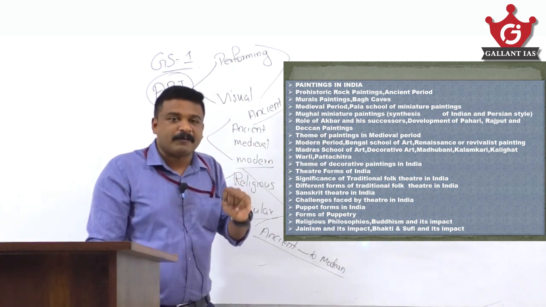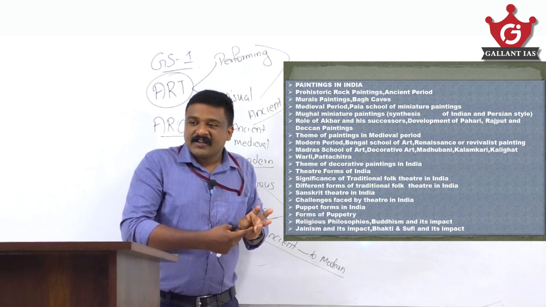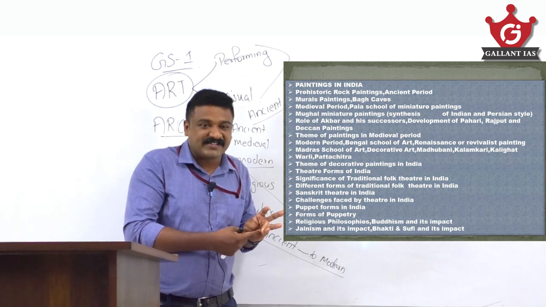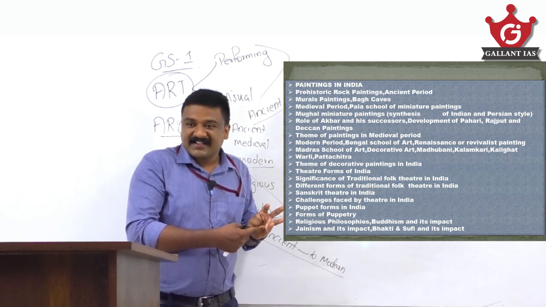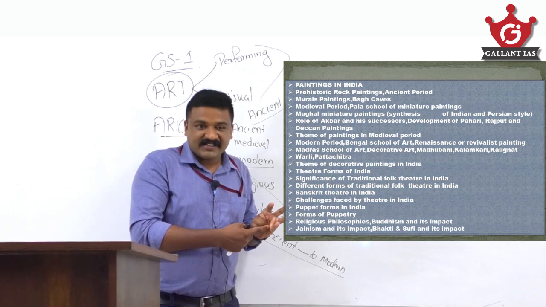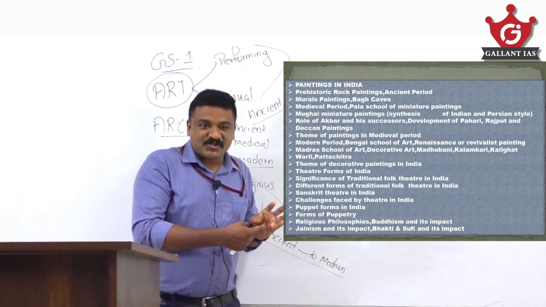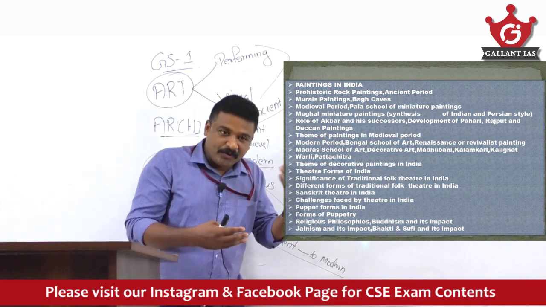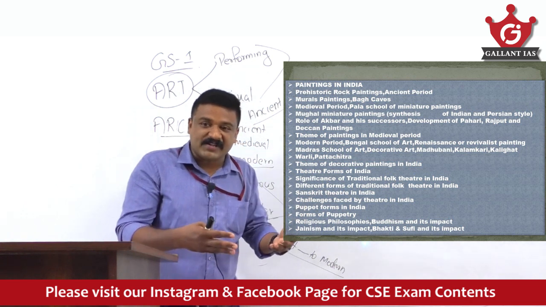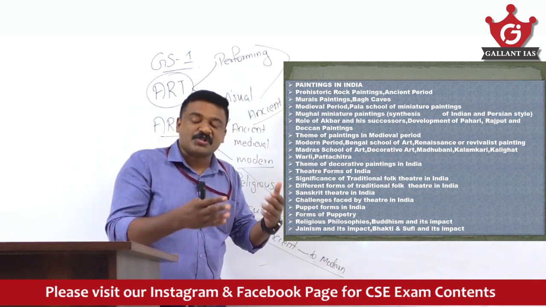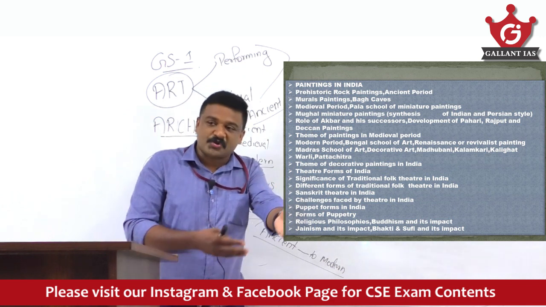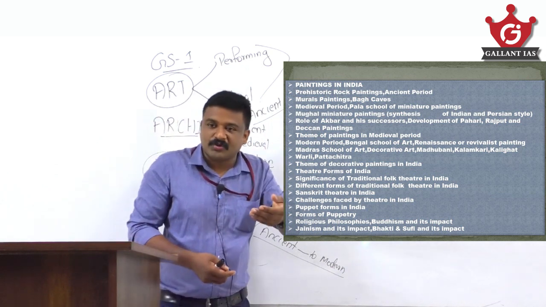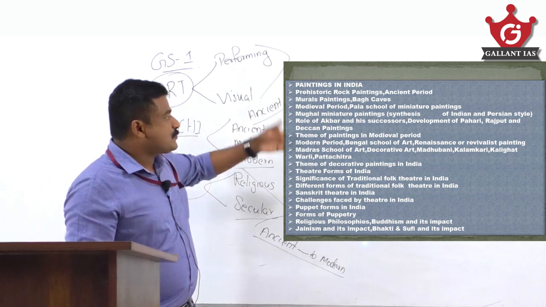Paintings, you know that prehistoric painting is there. Second thing is rock painting, miniature painting is there. Mural paintings are there, Ajanta, Ellora, Bagh, Badami paintings are there. Then Mughal painting, miniature paintings are there. Then paintings during the Cholas or Vijayanagara, or paintings during the Mughals, etc., you have to cover. So there are different types of paintings.